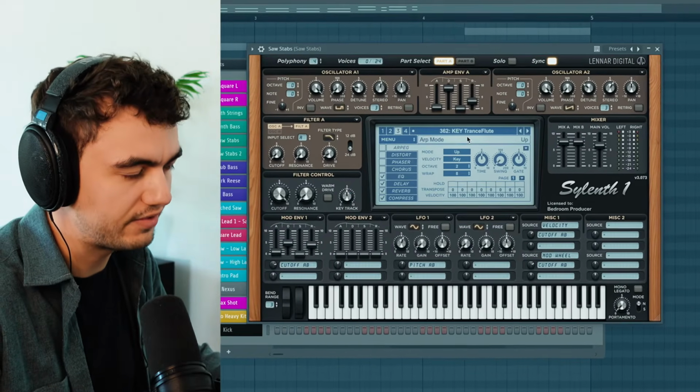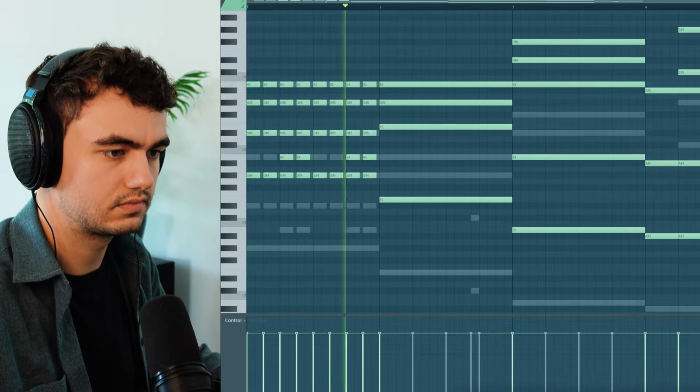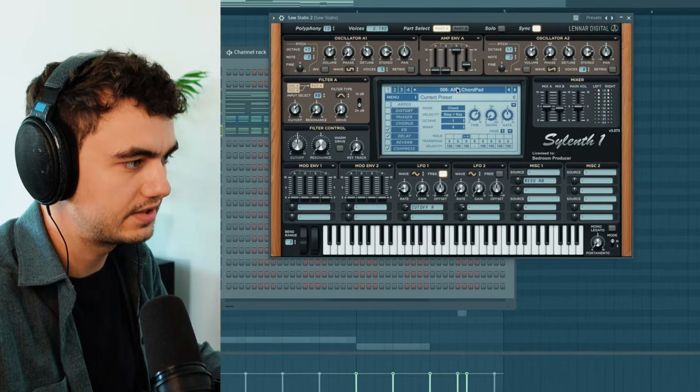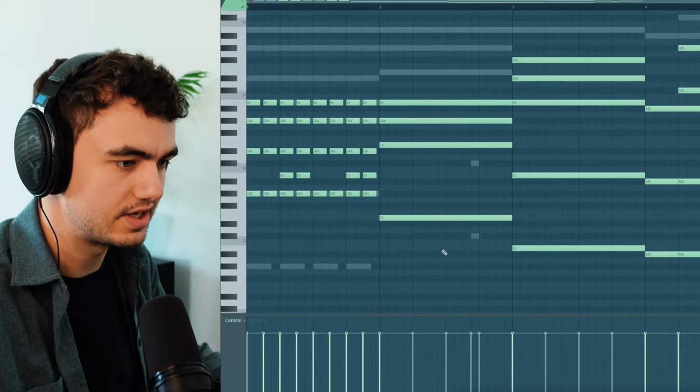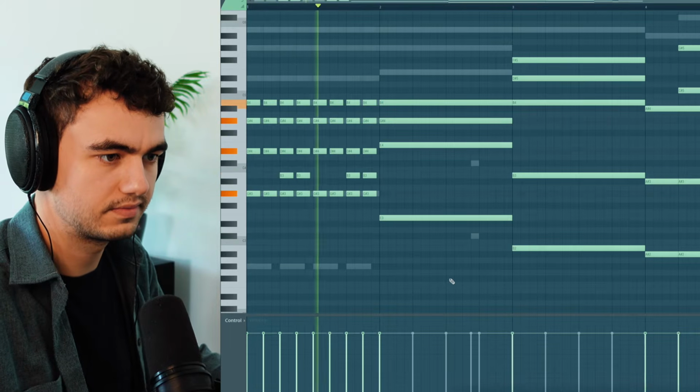Then we got the key transflute preset. And finally the ARP chord pad, also from the factory library, playing exactly the same MIDI as the patch before. And all together they make this massive heavenly synth patch.